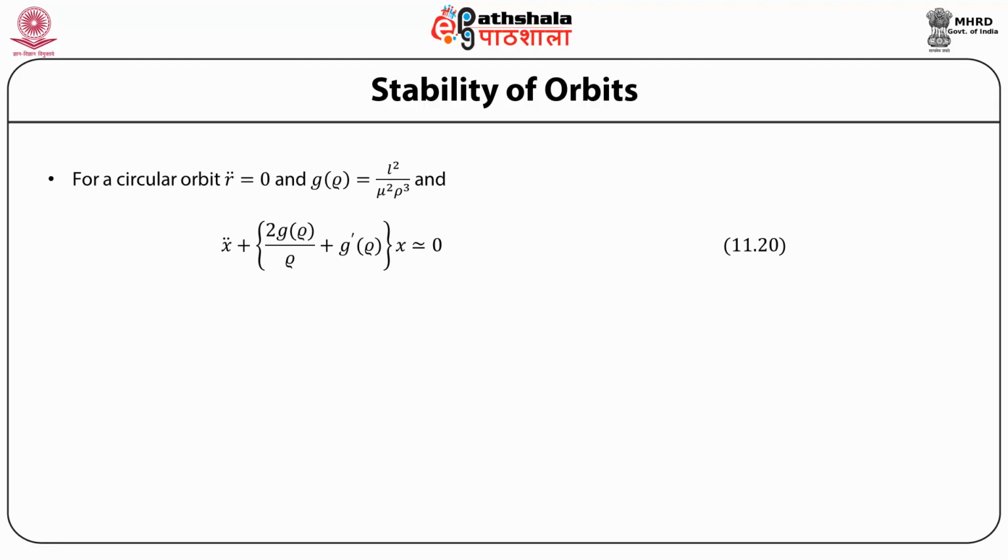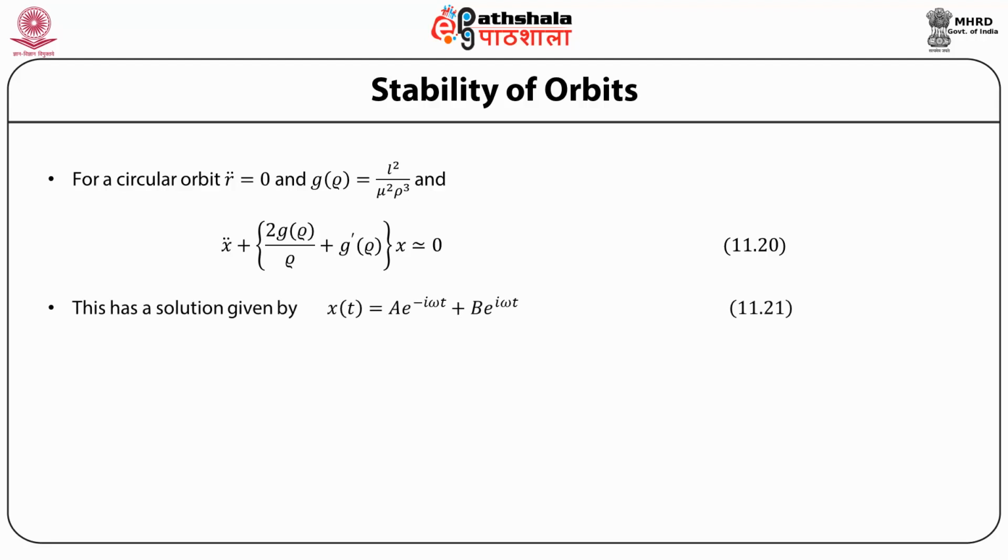For a circular orbit, r double dot is equal to 0 and g evaluated at the point rho is equal to L squared divided by mu squared rho cubed, and therefore the equation in the perturbation x becomes x double dot plus (3g of rho by rho plus g prime of rho) multiplied by x equal to 0. So this is the equation. We can say x double dot plus some constant times x is equal to 0. So it has a solution like the oscillator.